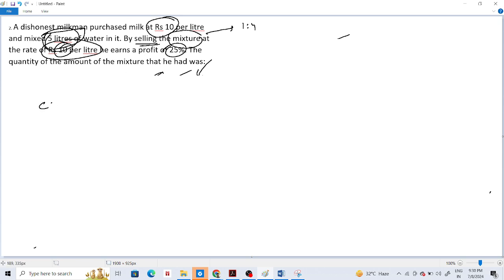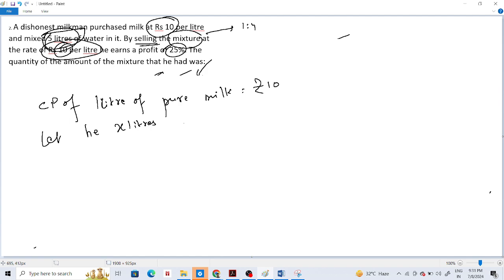So CP, 1 liter of pure milk, rupees 10, and mix 5 liters of water. Now let him buy x liters of milk.